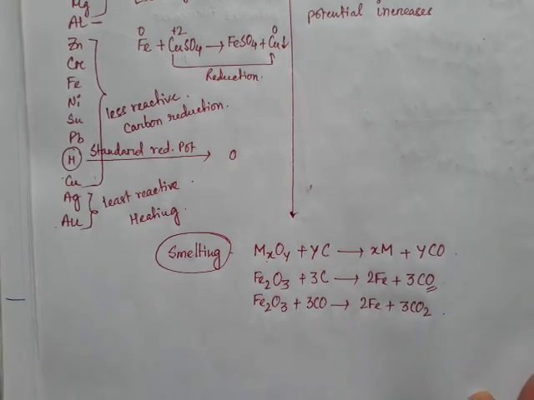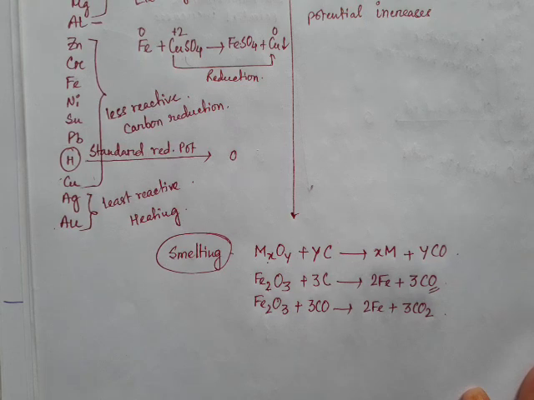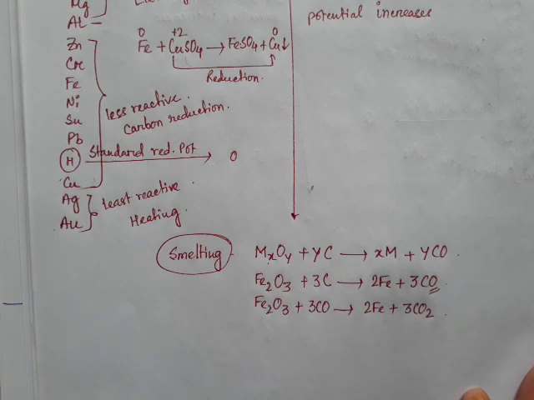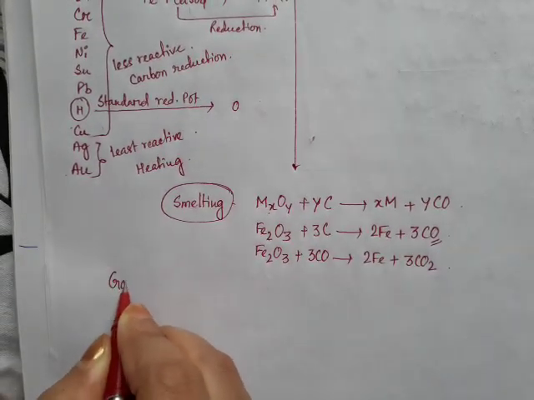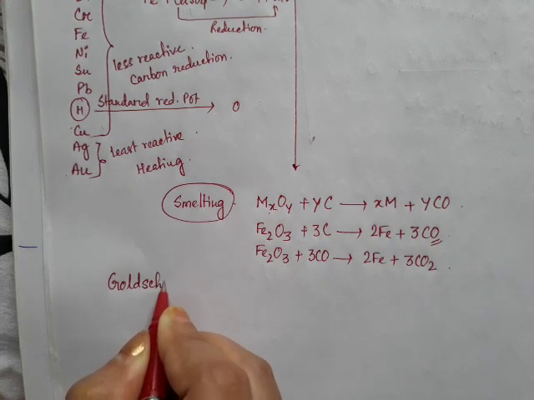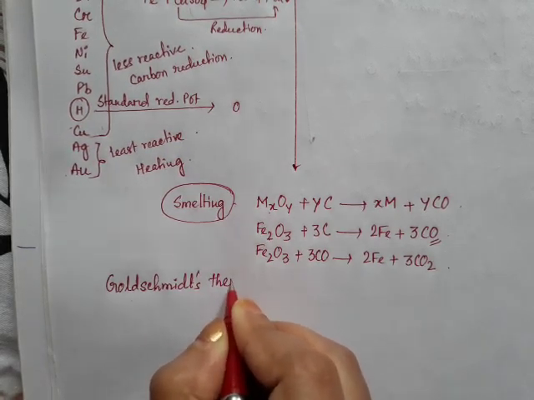But a problem is there, because oxides of some metals like chromium, manganese, titanium, molybdenum, they cannot be completely reduced to the respective metals by carbon because they form very stable metallic carbides at high temperature, and hence carbon reduction process is not applicable for them. So another process for that is Goldschmidt thermit process.